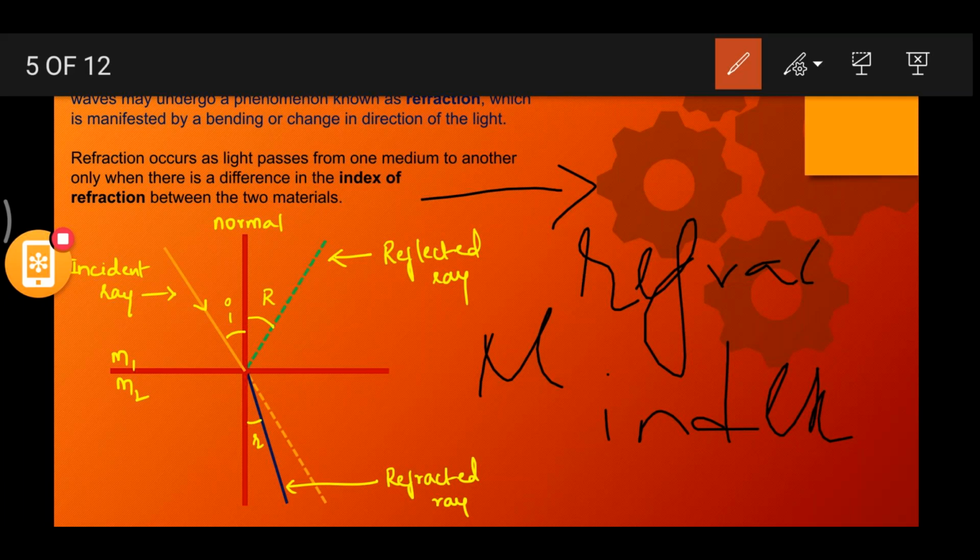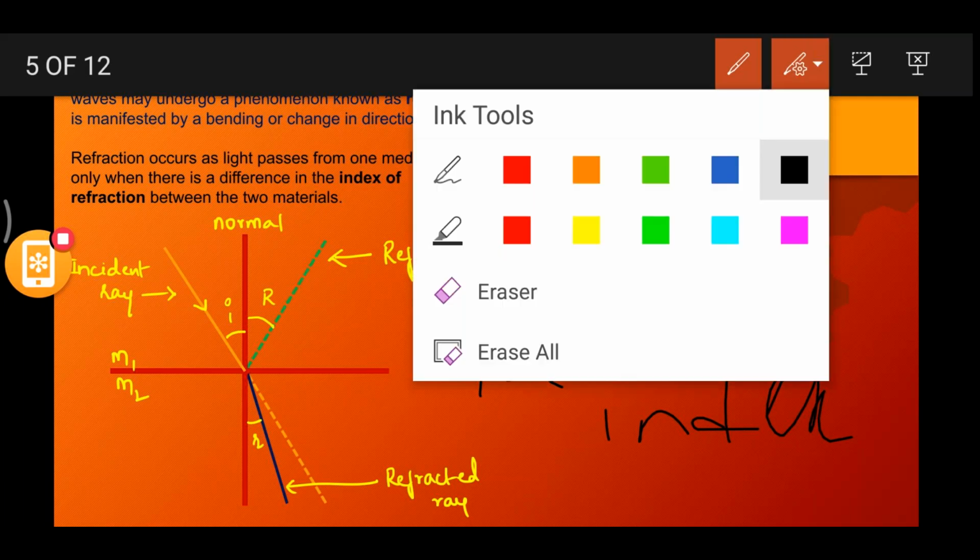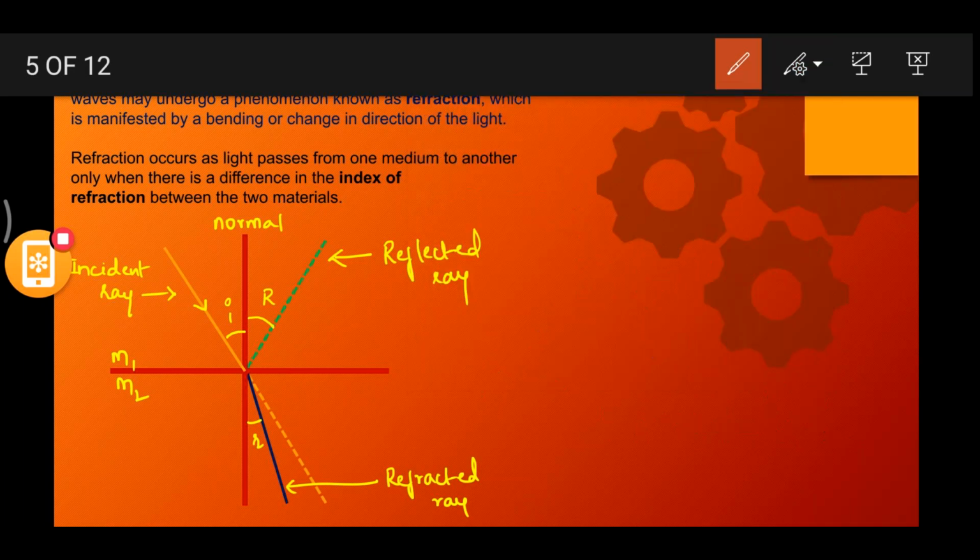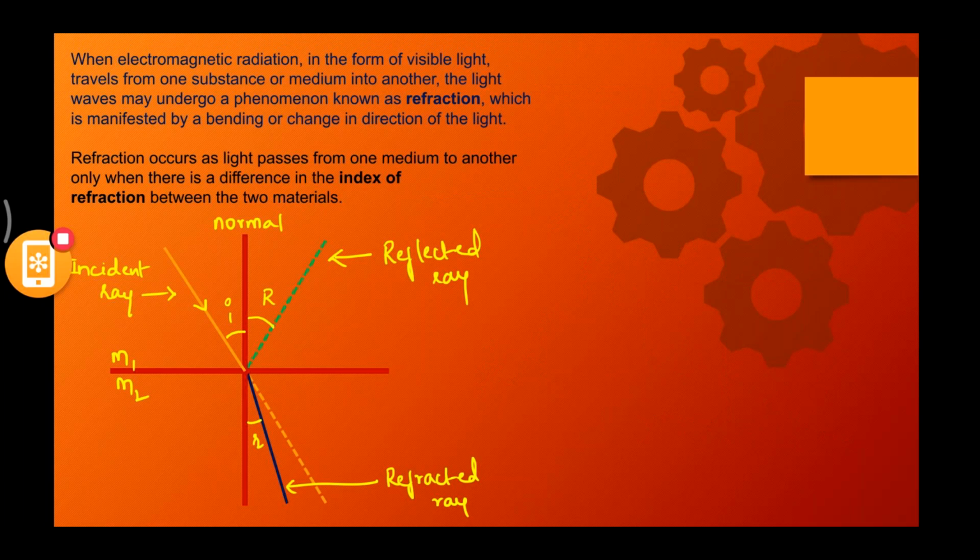Now whenever there is a difference in the densities, or a difference in the medium, we talk about refractive index. What is refractive index? All these things we have already studied, but again we'll study this in Snell's law. I think everybody should know that sine of angle of incidence by sine of angle of refraction is equal to mu, right? Mu is equal to sine i by sine r. We've already studied this. So that is what he has mentioned here: refraction only occurs when there is a change in refractive index.